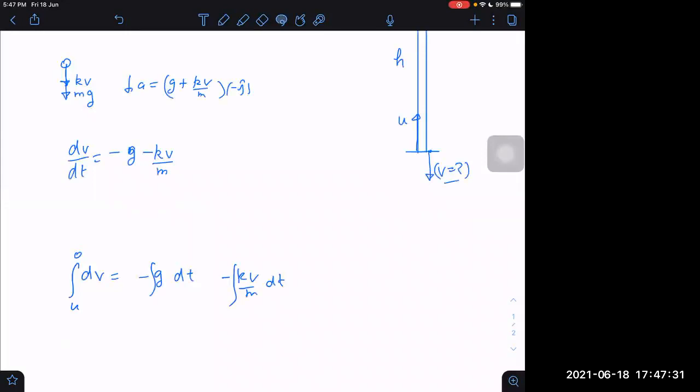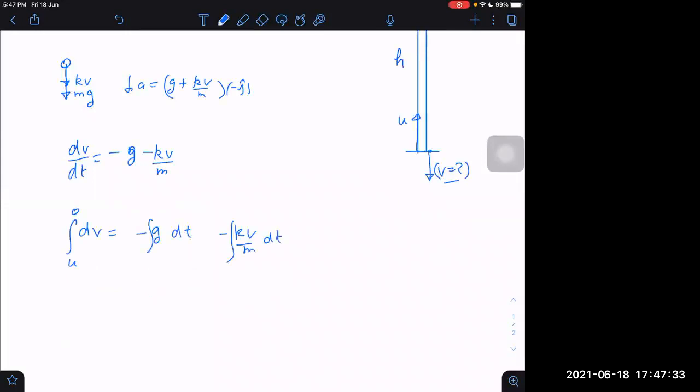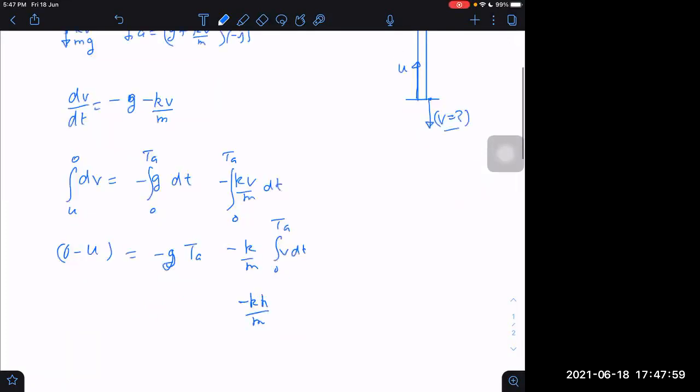For example, let's say we are doing like this. Then what we get is u 0 minus u is equal to minus g, 0 to time of ascent, is equal to minus g into ta. Now v is variable here. I cannot integrate. But if I write minus k by m into v dt, what does it become? It becomes total height attained, k into h by m, right or not? Minus g into time of ascent is equal to minus u.